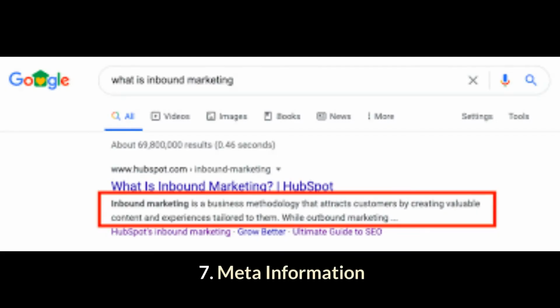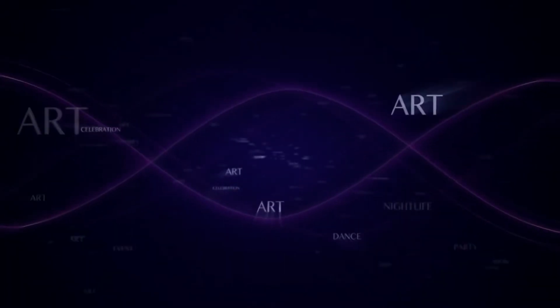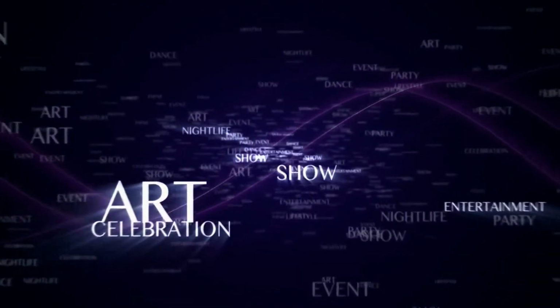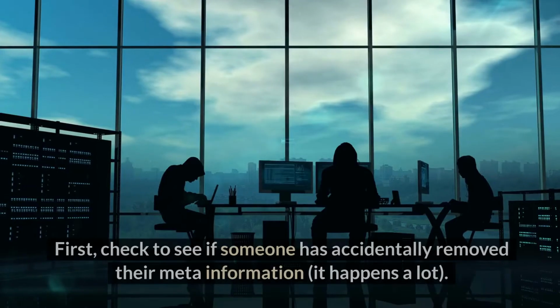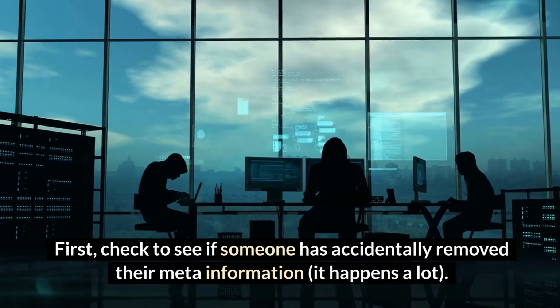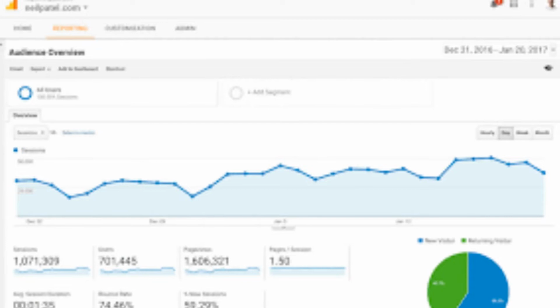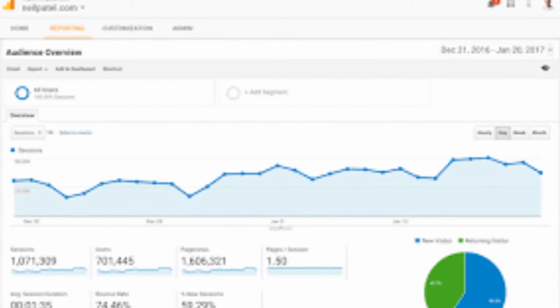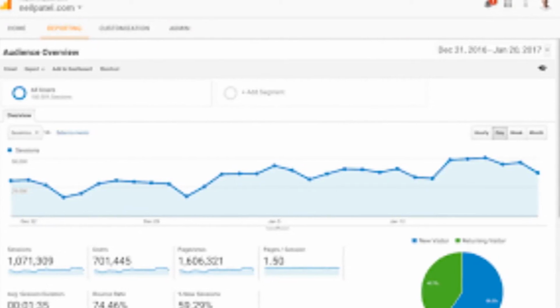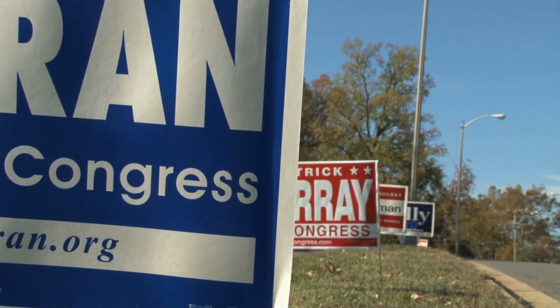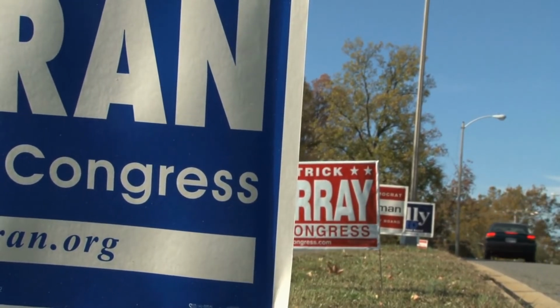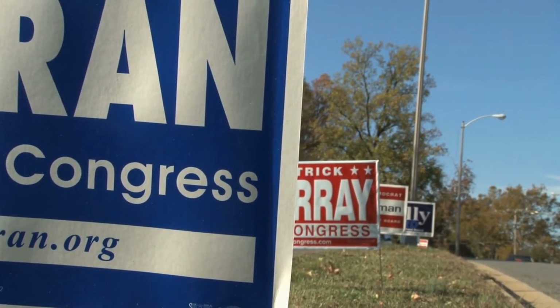7. Meta information. Meta information is where Google pulls keyword information from your website in order to rank you. First, check to see if someone has accidentally removed their meta information. It happens a lot. If the meta setup is intact, view Google Analytics to see if the drop came from organic, paid, or social. If it's from paid, check your AdWords campaign. If it's from organic, check your robots.txt, sitemap.xml, SSL, etc.